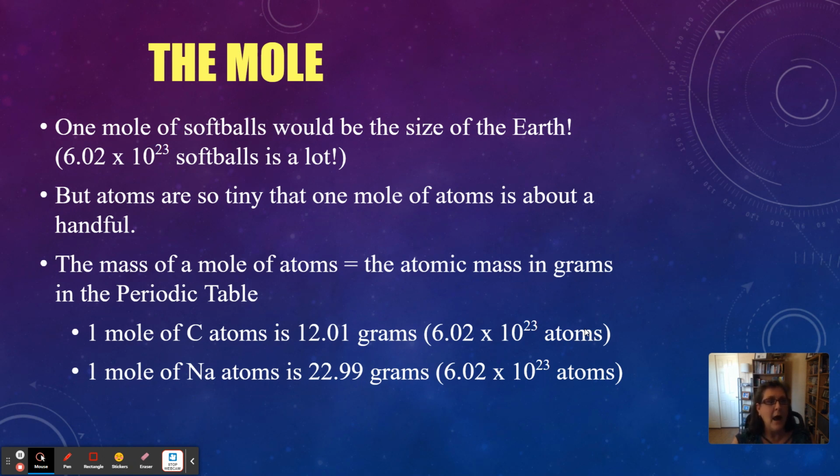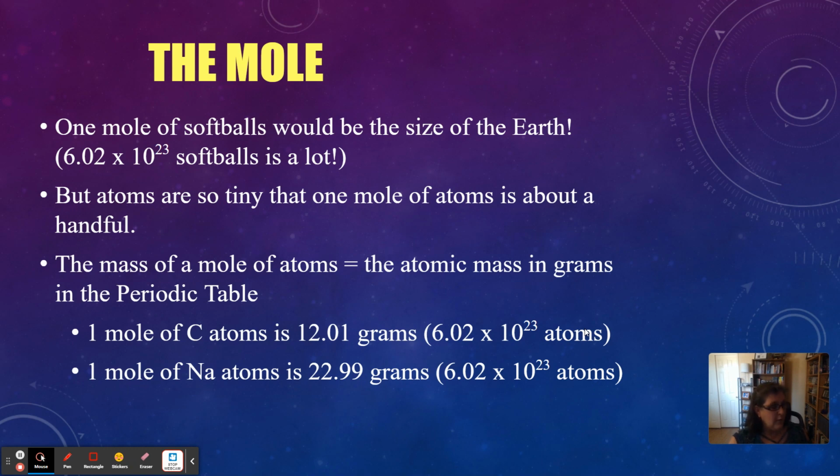All right. Now, the mass of a mole of atoms is actually in your periodic table. It's the atomic mass that we talked about before, in grams. But now we're going to have a unit for that. It's going to be grams per mole.